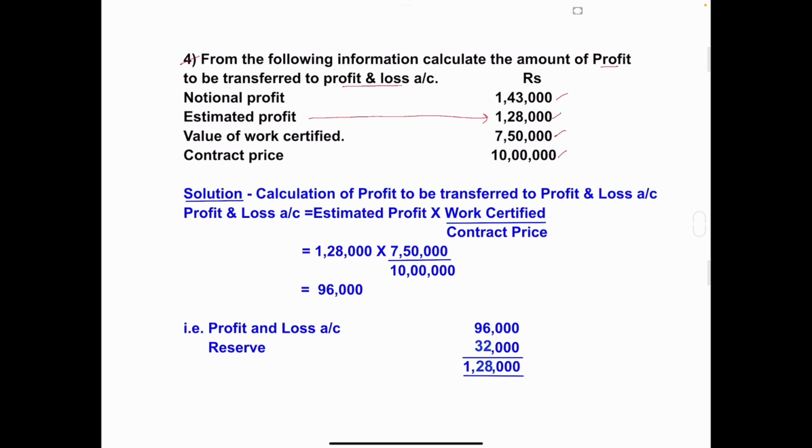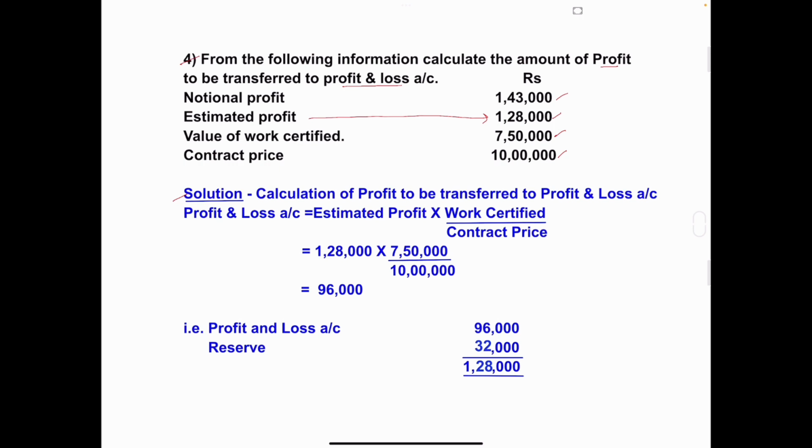So here they have clearly mentioned the estimated profit. So we'll take the condition number 4 formula, that is profit and loss account is equal to estimated profit into work certified divided by contract price. So let's start the solution.